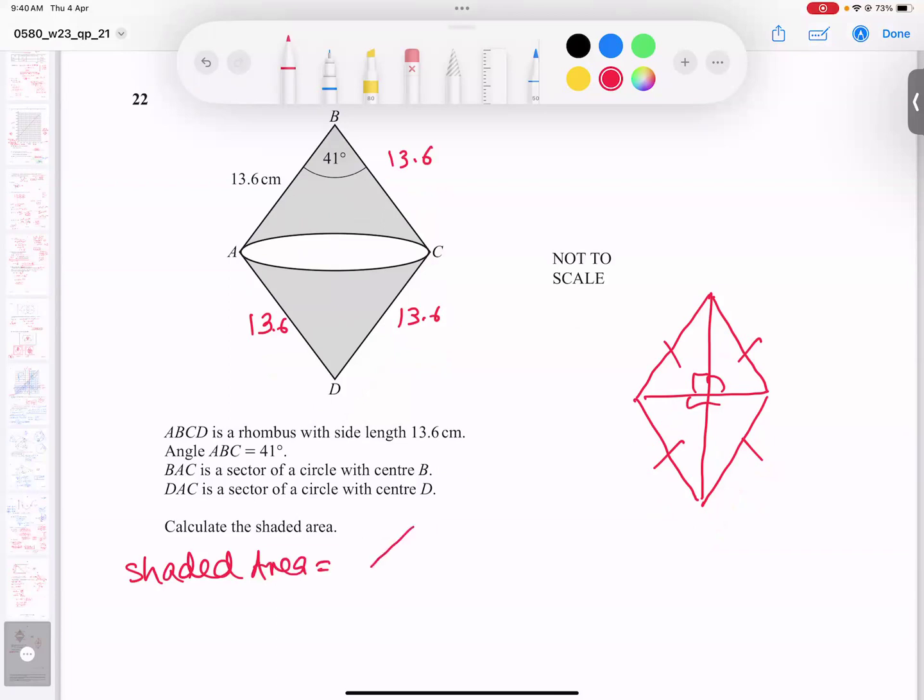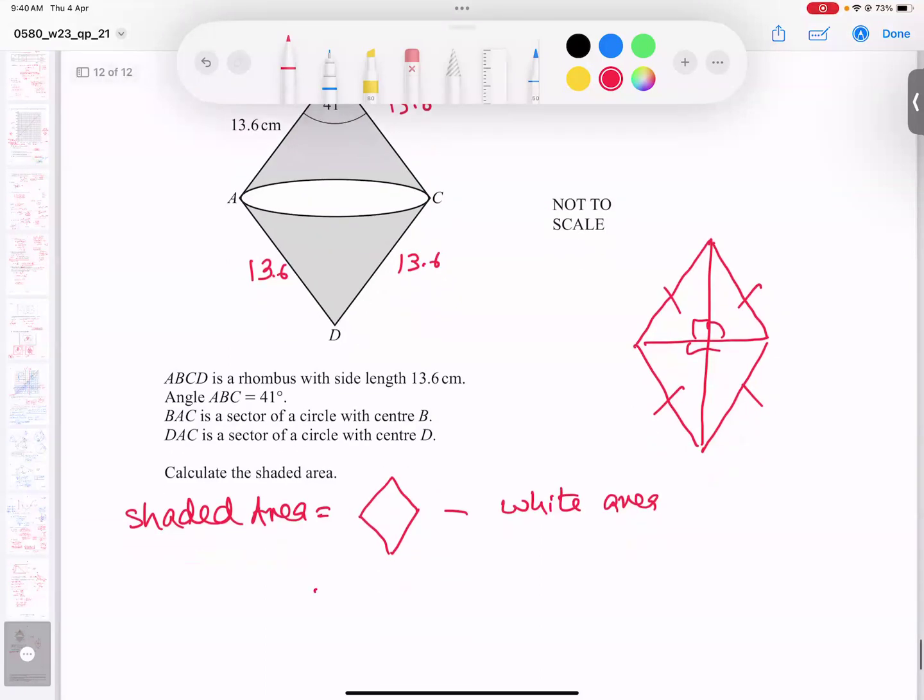So, rhombus area, let's make a plan. Rhombus area minus area of the white part, the white area. Okay, rhombus area is so simple.